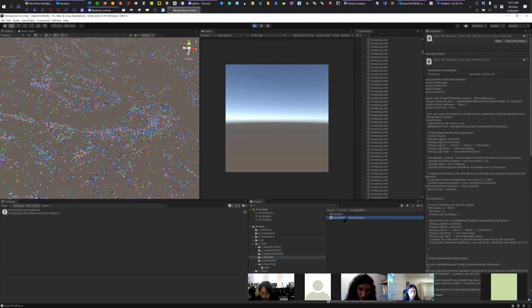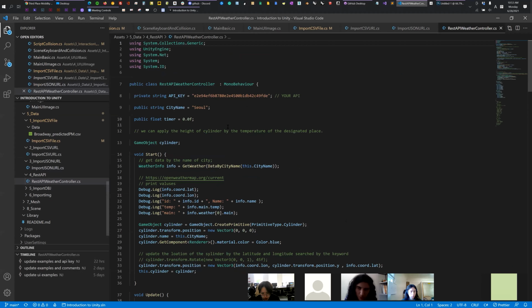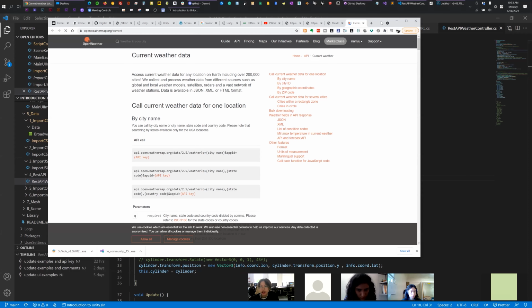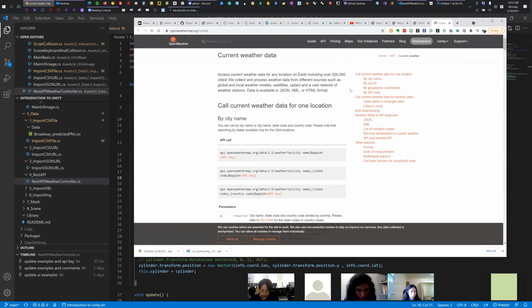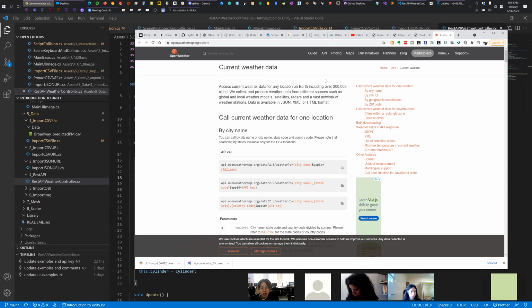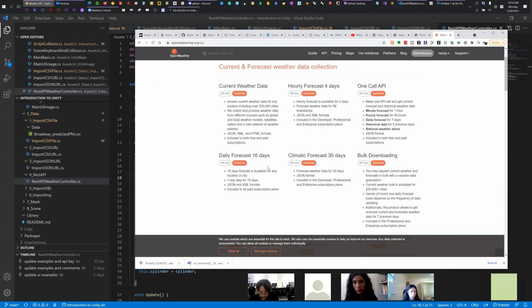This is the other example, the weather file. So we recommend you guys go to that website to make your own ID so that you can get the API key here. And there are multiple ways of fetching the weather information throughout the globe.